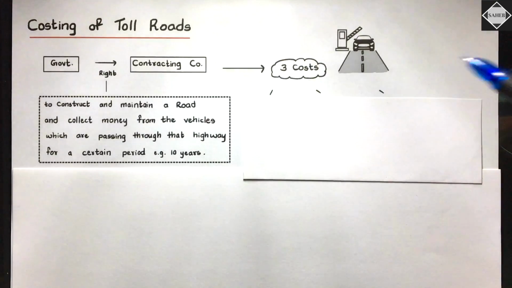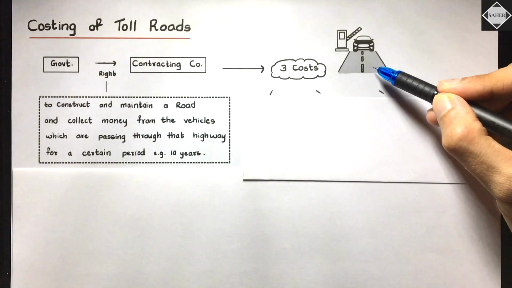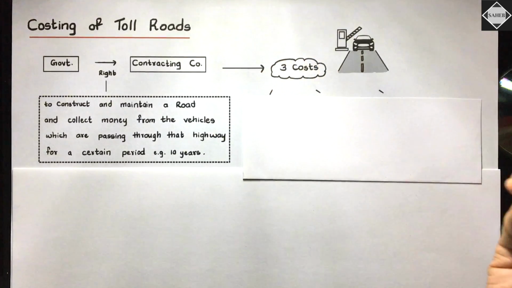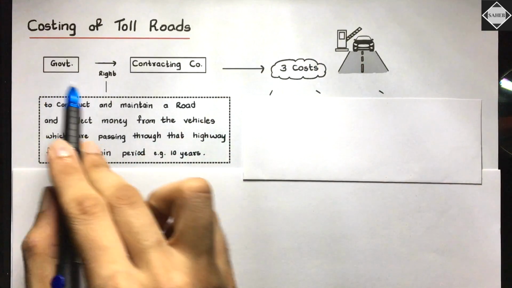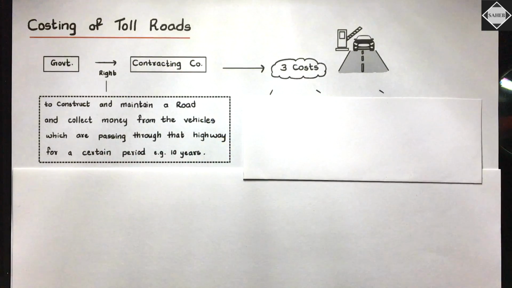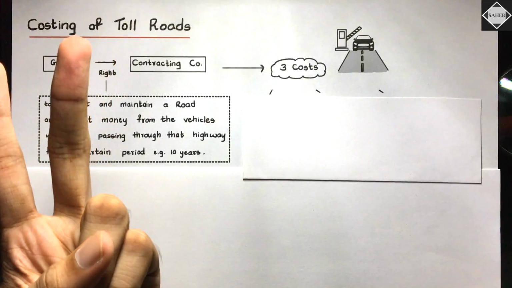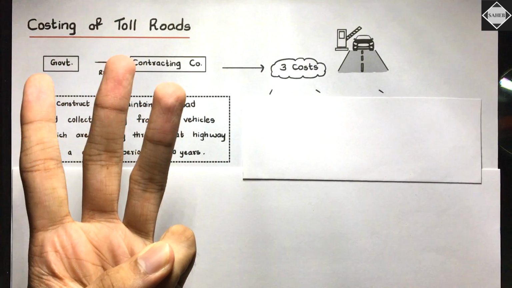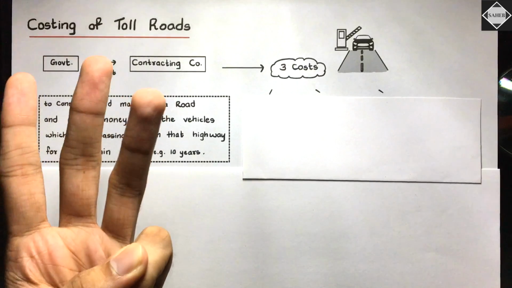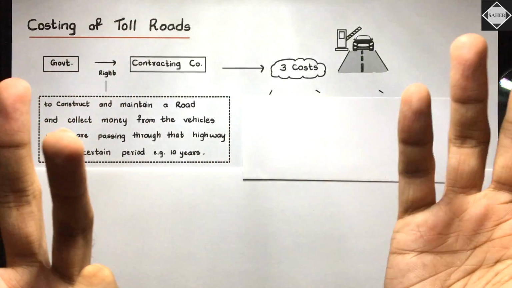Now, how is that infrastructure built and who maintains it? That's the story of toll roads. Government gives a right to the contracting company for a certain period of time. The right is to design, finance and build the roads. This contracting company is a private company.